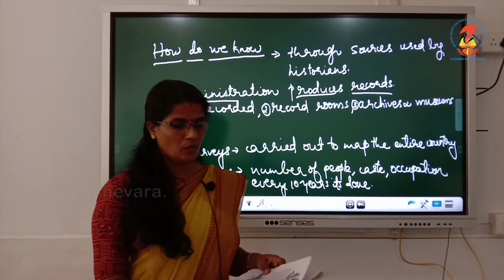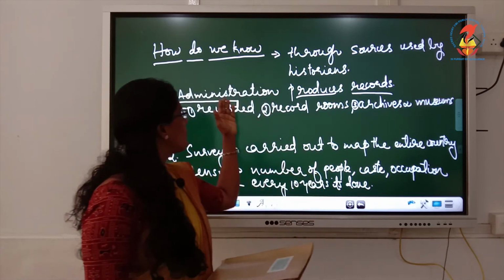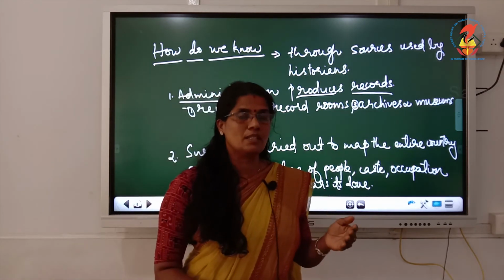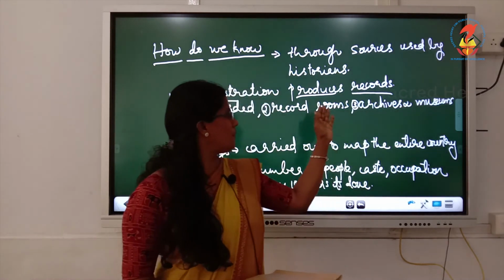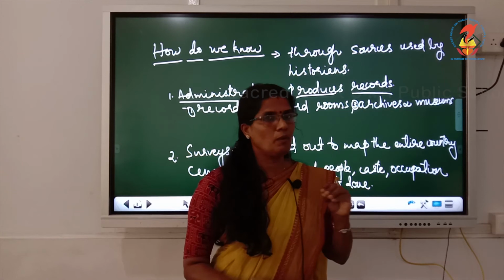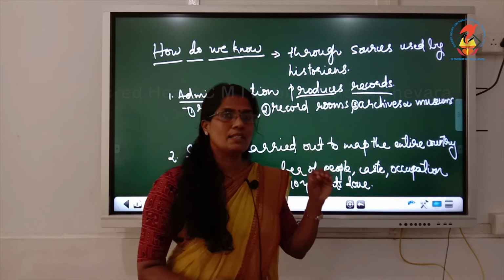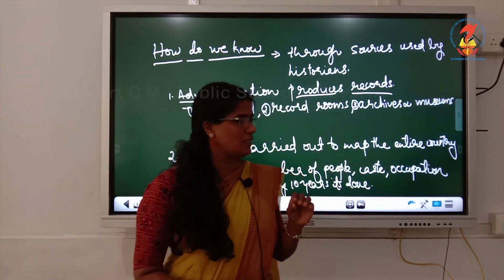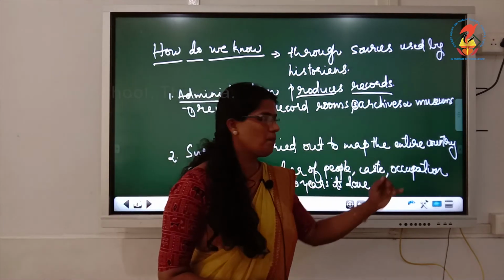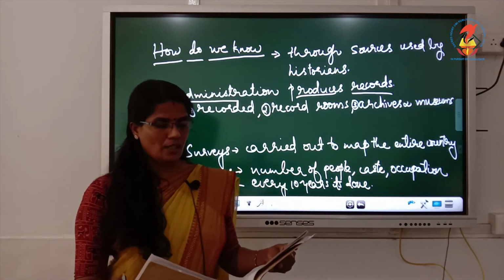Now, what official records do not tell us? So, all these things we get from the British historians, whatever they wrote. They mainly said that the administration produced records, there were record rooms to keep the letters, important letters, documents, memos issued. Along with the record rooms there were archives and museums to keep the important documents. Then they conducted surveys to map the entire country, on all the different aspects. Then census was held every 10 years, that is number of people, caste, their occupation, all these things were collected by the Britishers.